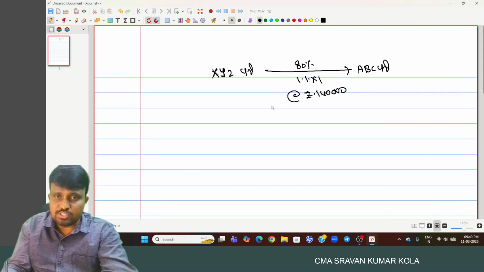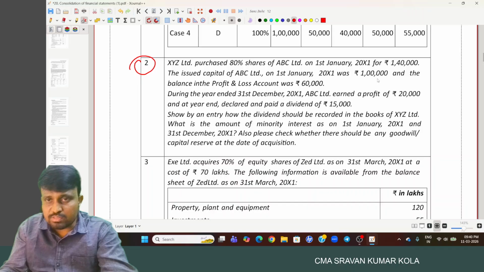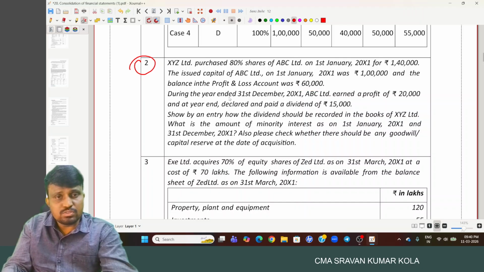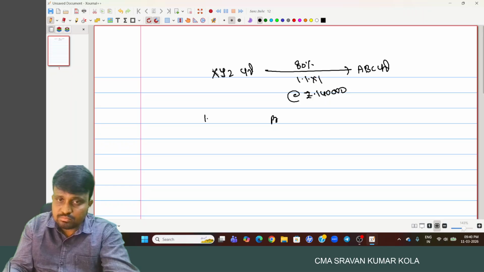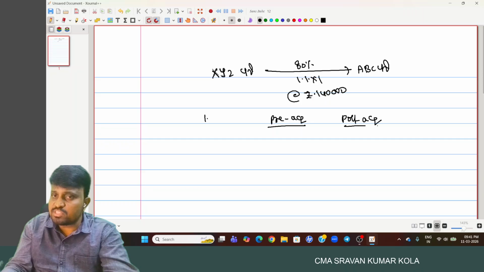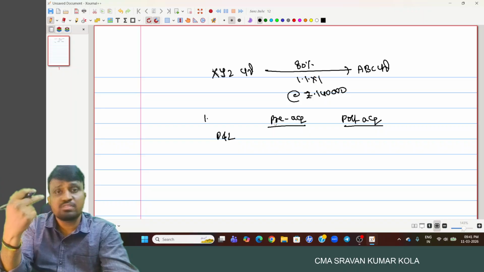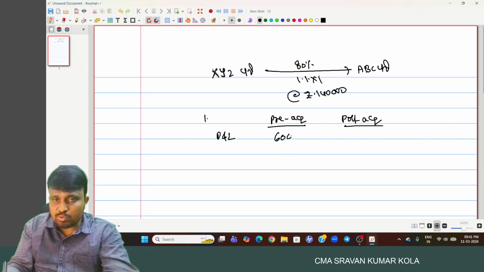So on the date of acquisition, what is the share capital? 1 lakh. And what is the profit and loss account? 60,000. And during the year ended 31st December, ABC Limited earned a profit of 20,000 and declared and paid dividend of 15,000. So here they provided pre-acquisition period profits and post-acquisition period profits. And the profit and loss account on 1/1/20X1, up to the date of acquisition, whatever profits there are are completely covered under pre-acquisition. Or what is the portion?